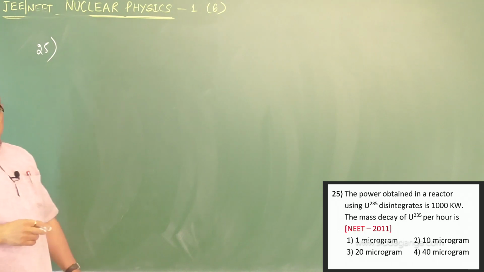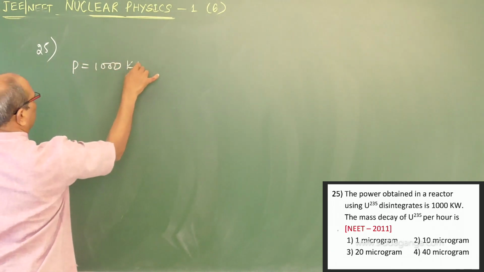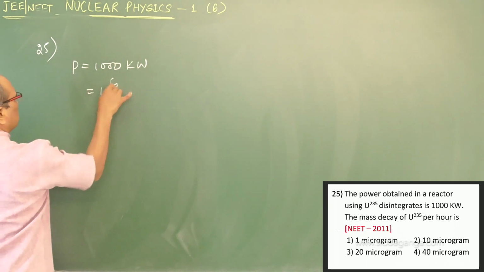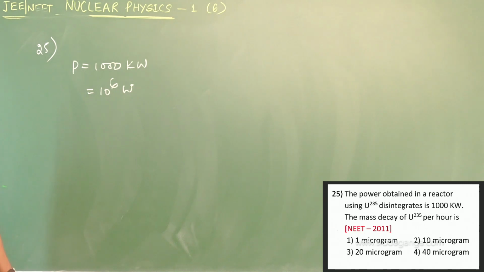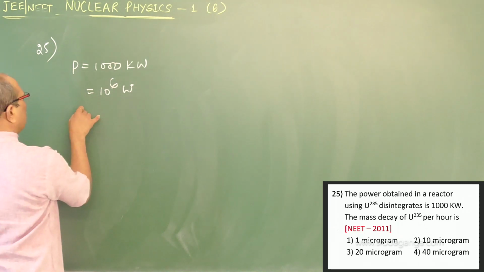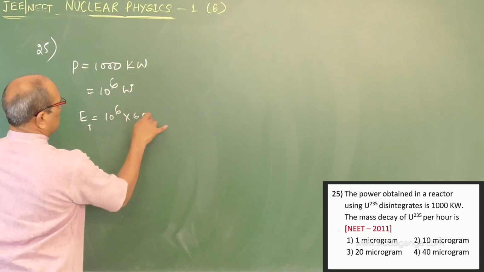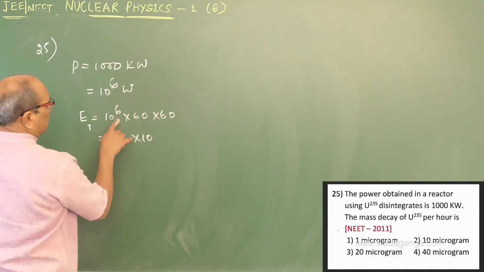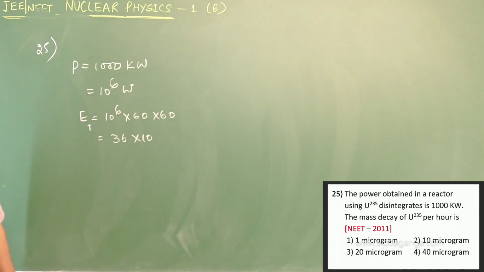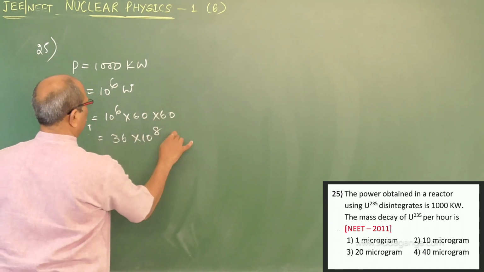The given power generated is 1000 kilowatt, that is 10 power 6 watts. For 1 hour, the total energy is 10 power 6 into 60 into 60, that is 36 into 10 power 8 joules.